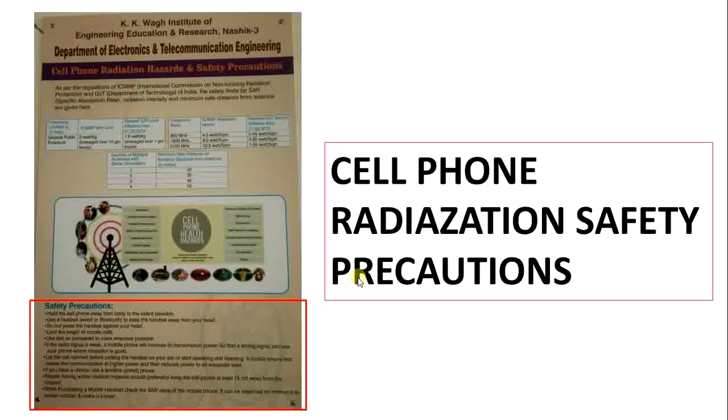Those patients must keep cell phones away from these implantable devices because it can cause interference and the whole system can get damaged. While purchasing a mobile handset, check the SAR value as I said earlier; it can be searched on the internet if its model number and make is known.